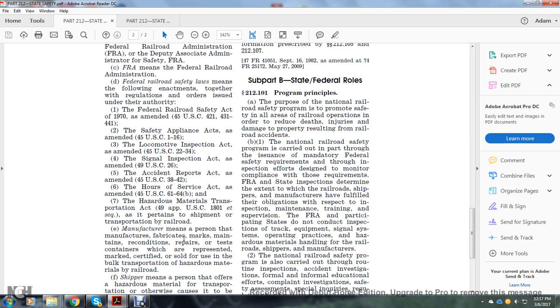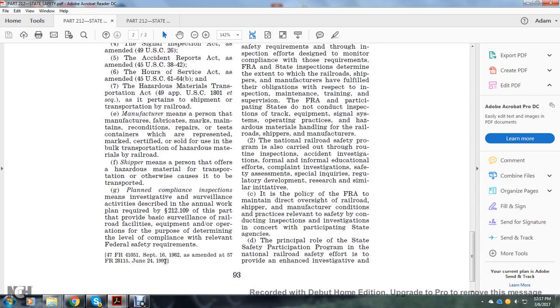Manufacturer means a person that manufactures, fabricates, marks, maintains, reconditions, repairs, or tests containers which are represented by marks, certified, or sold for use in the bulk transportation of hazardous material by railroad. Shipper means a person who offers hazardous material for transportation or otherwise causes it to be transported.